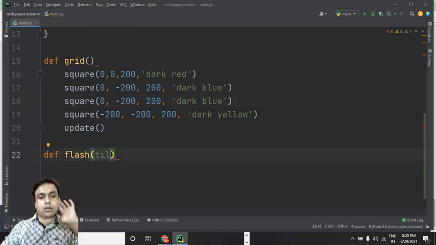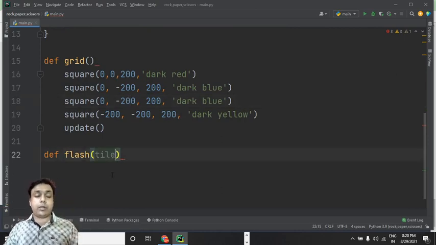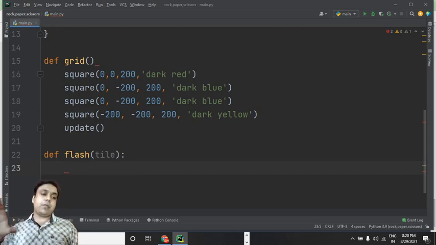Then we can have another variable. I think that will be great if we can have another variable for this flash named function. Now why we'll use this function? If you want to see the flash tile in grid, when the program will run, you'll see 4 different tiles and you will see a pattern also. So that pattern you will have to identify.